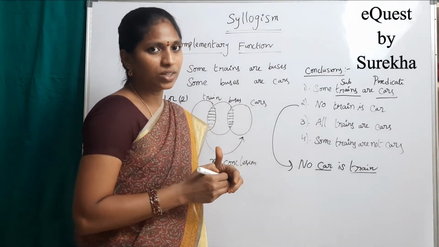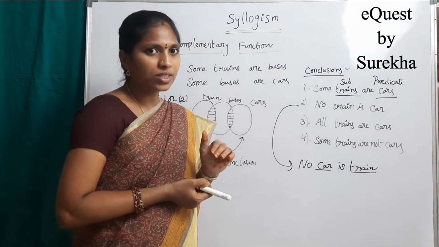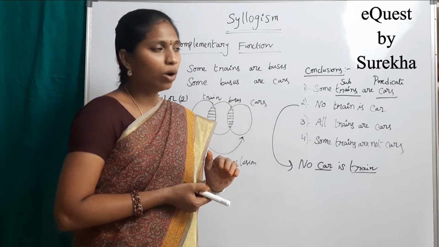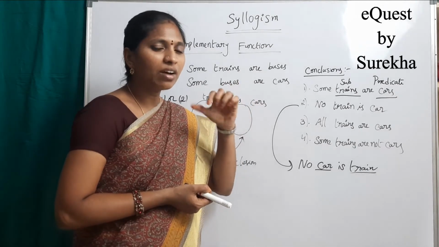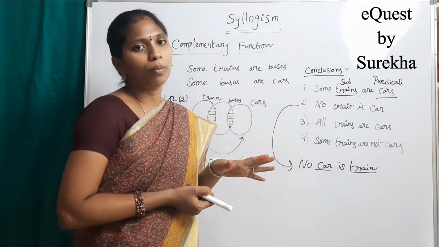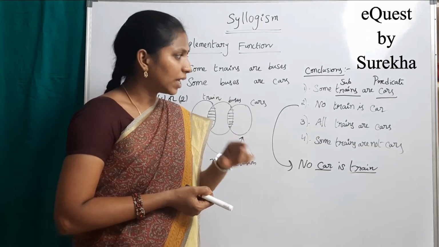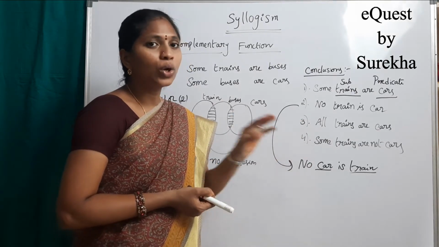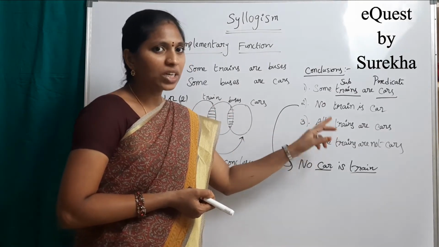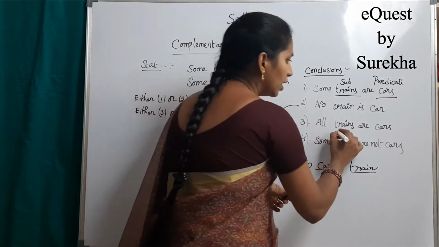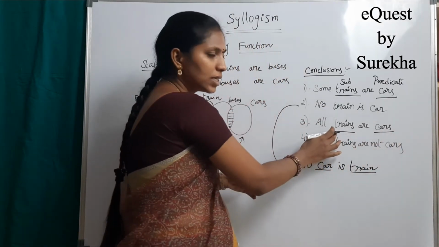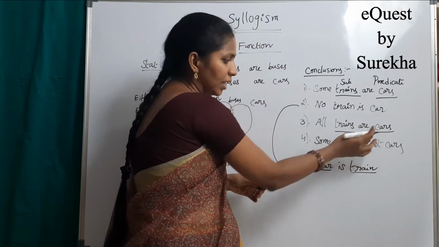Those are interchanged. In complementary functions, in the case of some and no, if the subject and predicate are interchanged, there is no problem. But in the case of all and some not, don't change subject and predicate. Here trains is the subject and cars is the predicate.